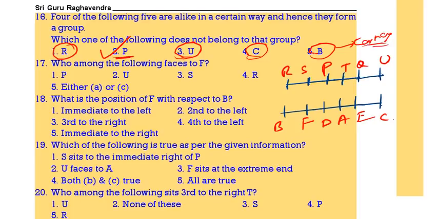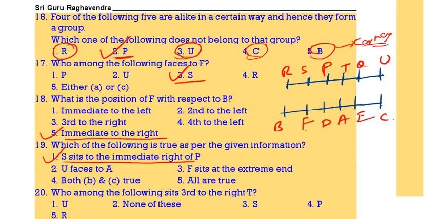Who is facing F? So F is facing S. That is correct. Then what is the position of F with respect to B? With respect to B, the position of F is immediate right. Then next one. Which is true as per the given arrangement? S is to the immediate right of P. Correct.